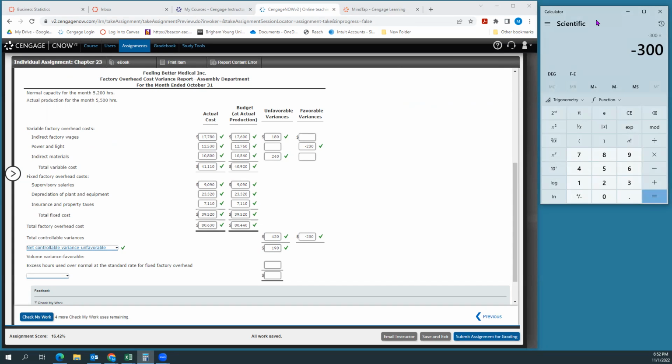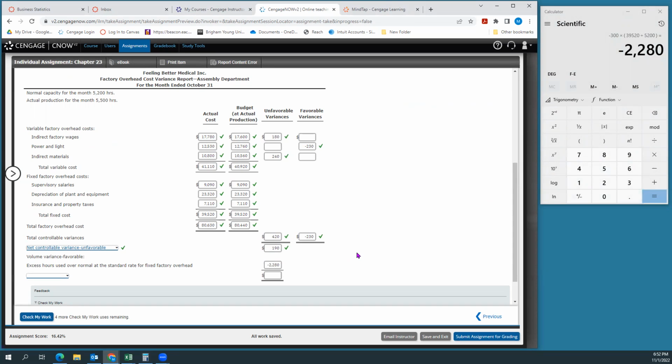So 39,520 divided by 5,200. And I'll get negative 2,280. Remember, favorable variances come out as negatives.